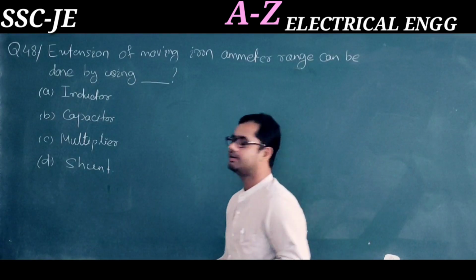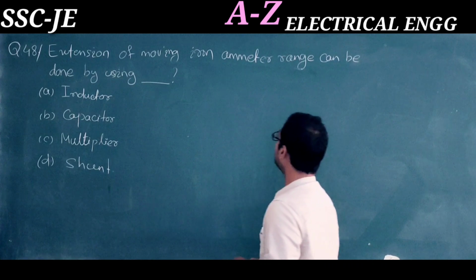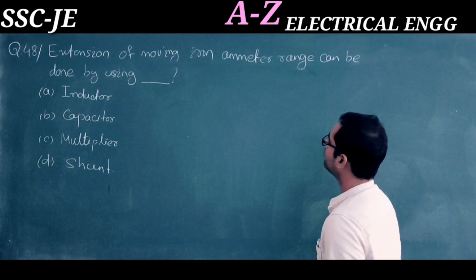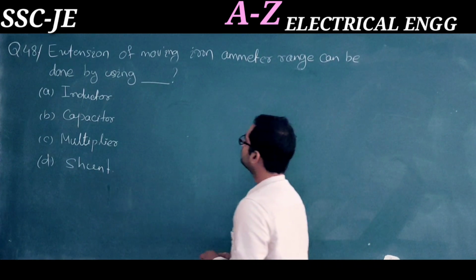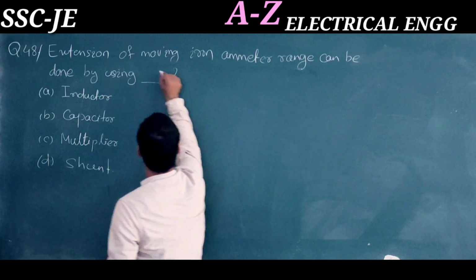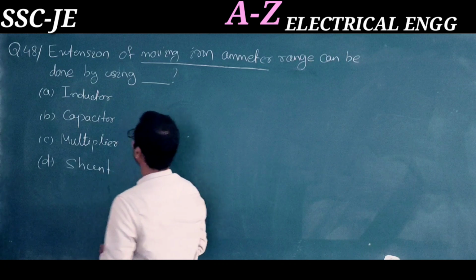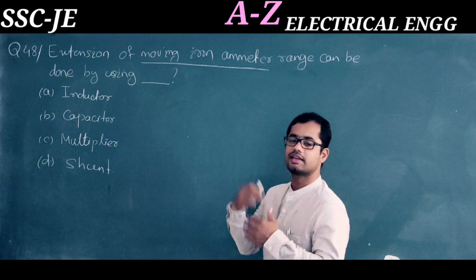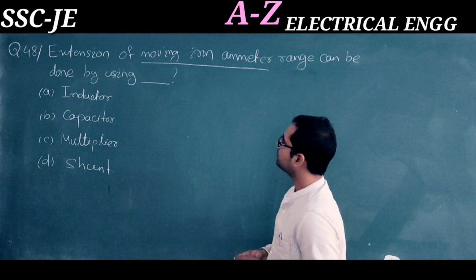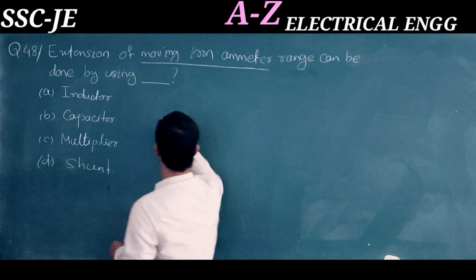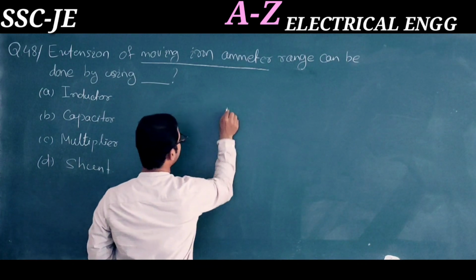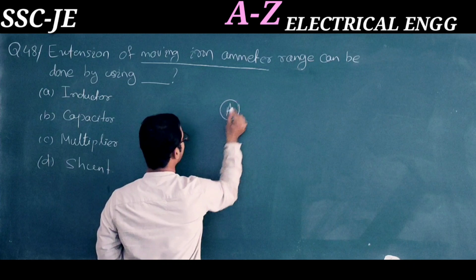Question number 48. The extension of moving iron ammeter range can be done by using dash. Here the device is a moving iron ammeter and we want to increase its range. The ammeter is always connected in series.